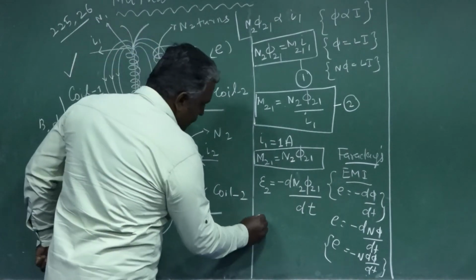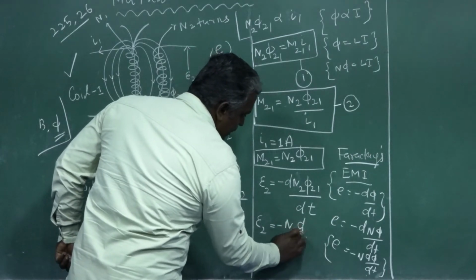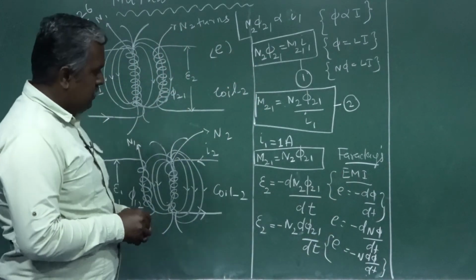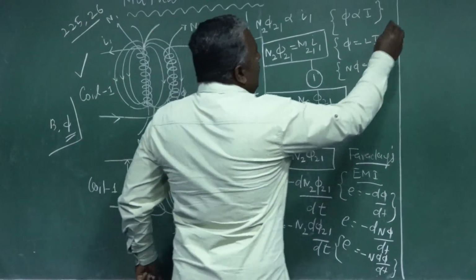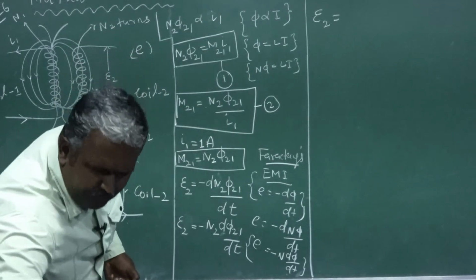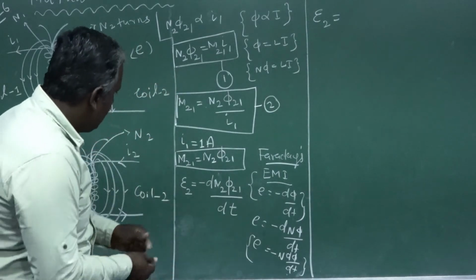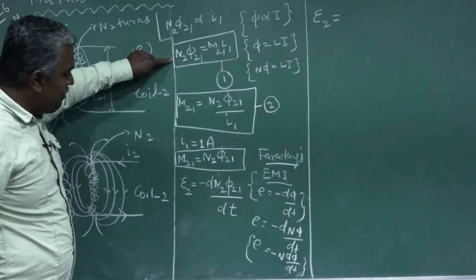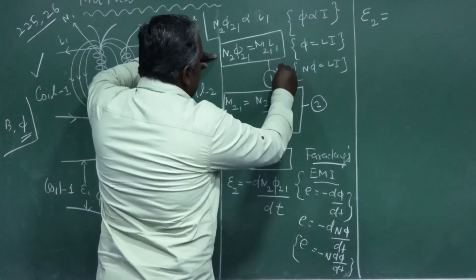E2 is equal to minus N2 d phi21 by dt. Then, N2 phi21, from equation number 1, substitute in this formula.